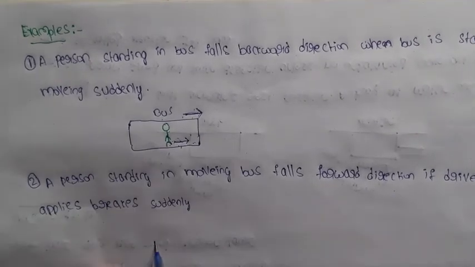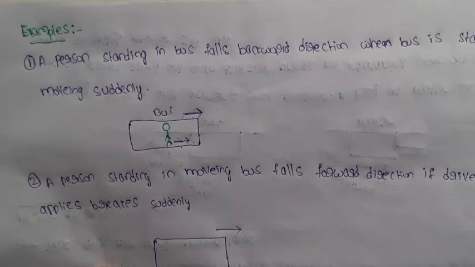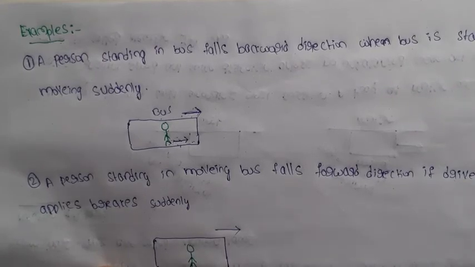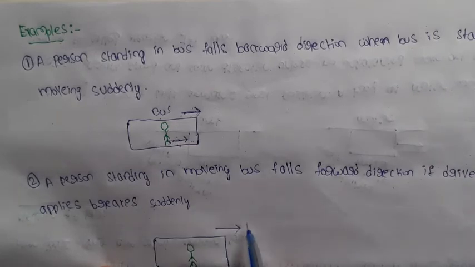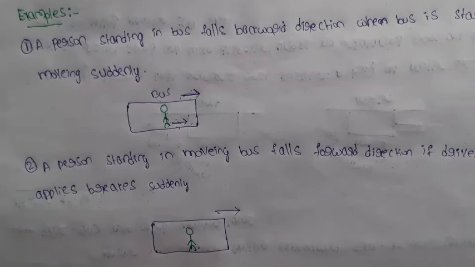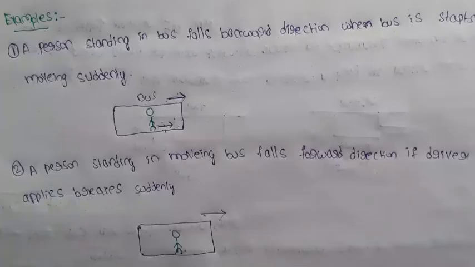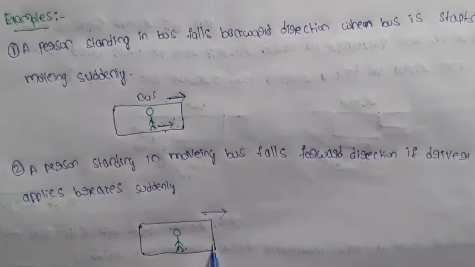Here this is a bus. The bus is in motion in this direction. The person is standing in that bus, and the legs of the person are in contact with the bus. So the legs of the person also move with the bus direction. The driver applies the brakes. Suddenly, what happened?